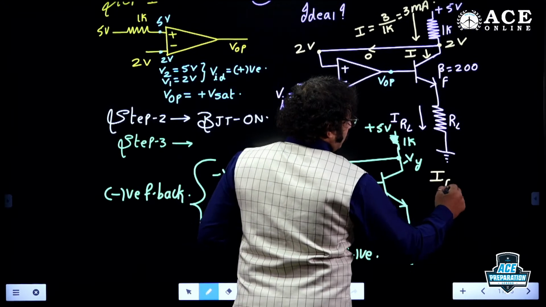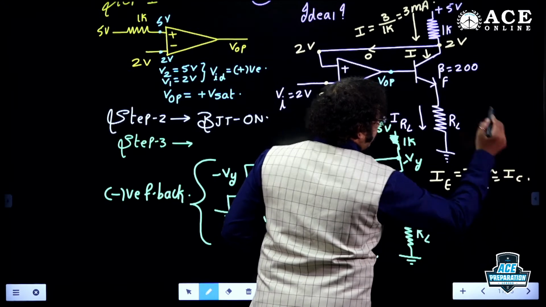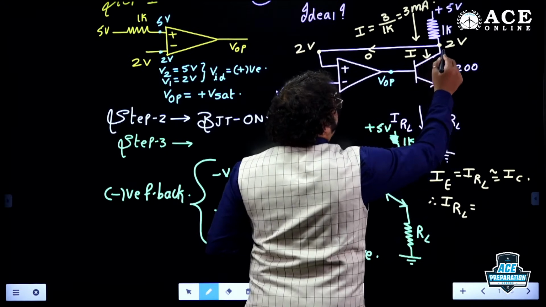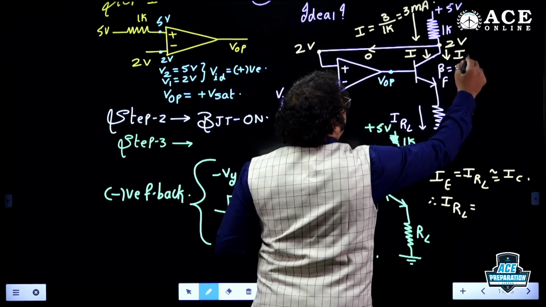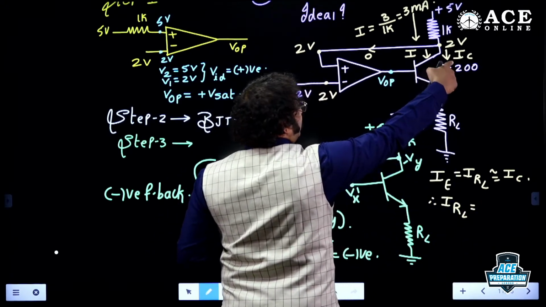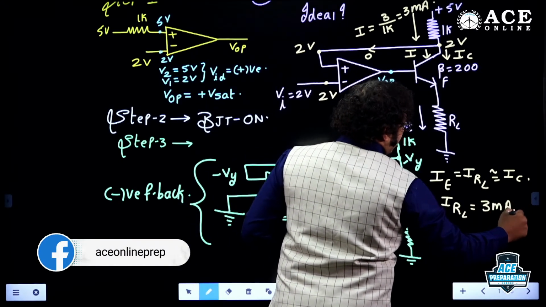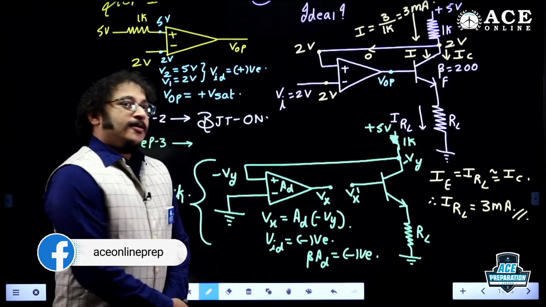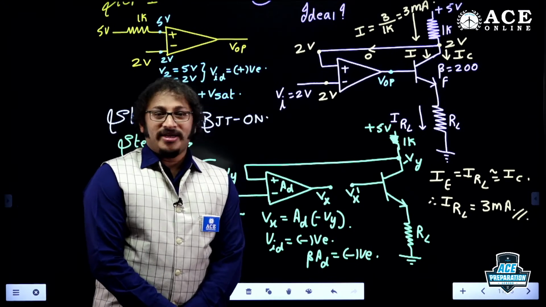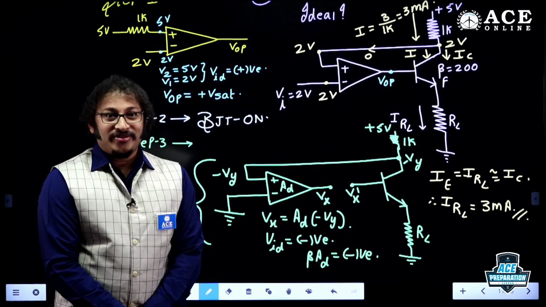IE, which equals IRL, almost approximates to IC. Therefore, I'm happy to say IRL, because this current is nothing but IC. Am I right? The current passing through the collector terminal is IC. So IRL will be equal to IC. IC is nothing but I, which is how much, my dear? 3 milliampere. That's it. We got the answer. Guys, understanding or not? If you feel it is a positive feedback, just think, man, a blunder mistake you must experience here. Please take care of that.